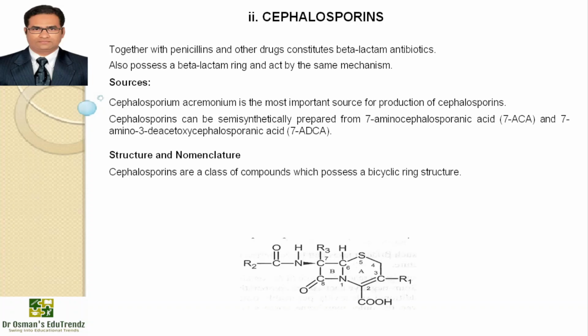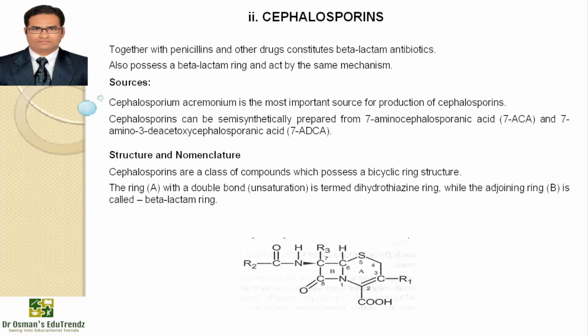You can see on the screen, cephalosporins are a class of compounds which possess a bicyclic ring structure. Ring A, with a double bond unsaturation, is termed the dihydrothiazine ring, while the adjoining ring, ring B, is termed the beta-lactam ring. In penicillins you have seen ring A was the thiazolidine ring, and here it is the dihydrothiazine ring. The thiazolidine ring in penicillin was 5-membered, and here the dihydrothiazine ring is 6-membered, right? So both penicillins and cephalosporins share the common beta-lactam ring. It is the same in both.